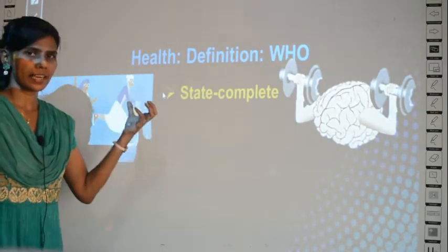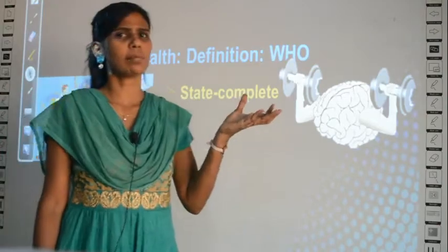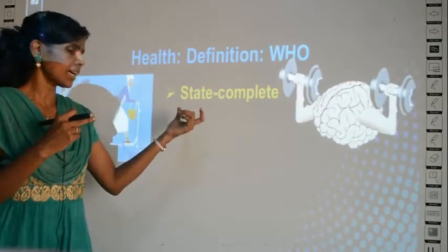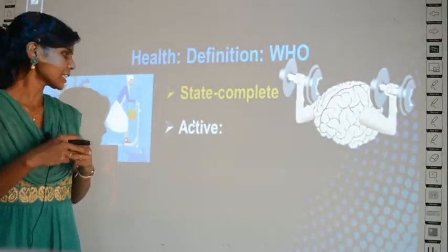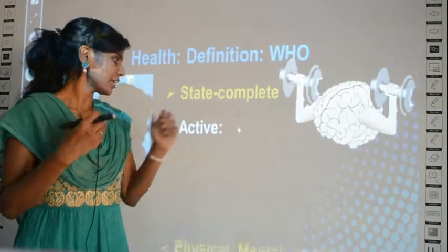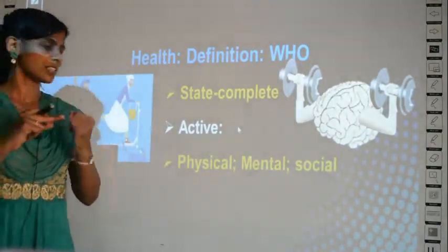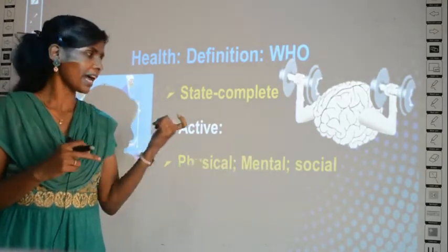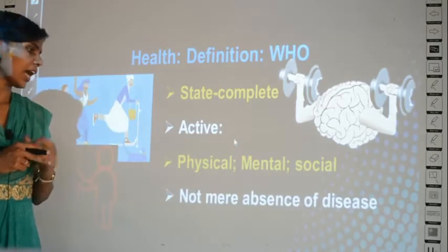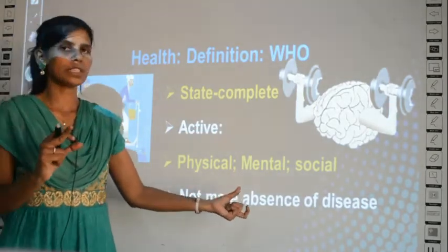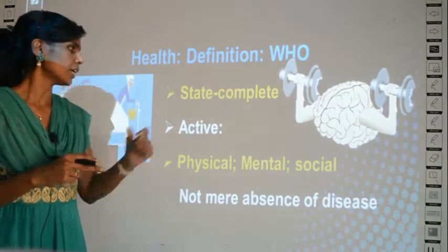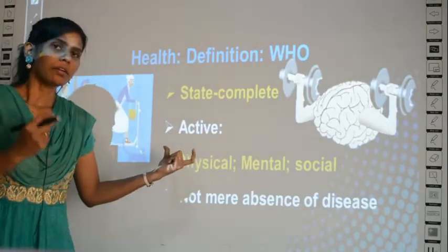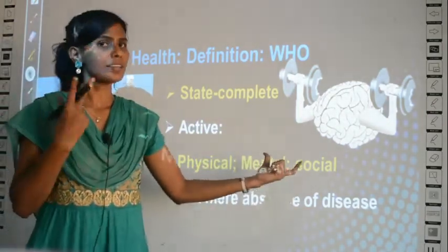is a state. A state doesn't mean Tamil Nadu or Kerala, it's not that way. State means it's a condition, a state where there is complete active condition in three cases, that is physical, mental and social. A person should be active in nature, and it is not mere absence of disease. What does this mean? A state where a person is completely active physically, mentally and socially.